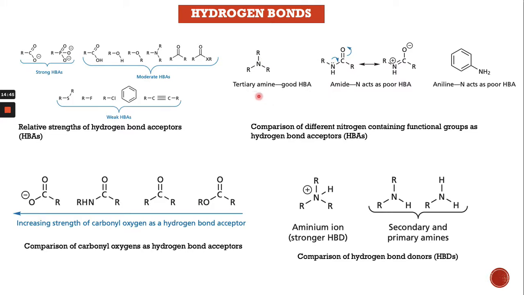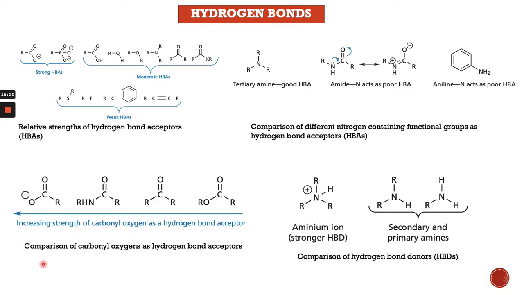This is how the tertiary amine is a good hydrogen bond acceptor. And in a case like this, they donate the lone pair of electrons here, and it accepts the hydrogen for the hydrogen bonding, right? So the aniline is a poor hydrogen bond acceptor because it's an aromatic ring, so the lone pair of electrons is generally involved in the delocalization.